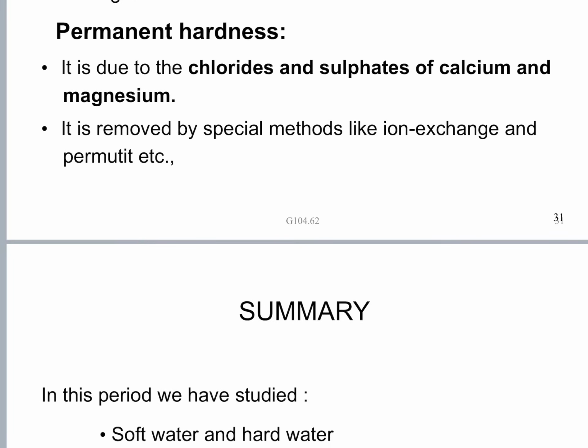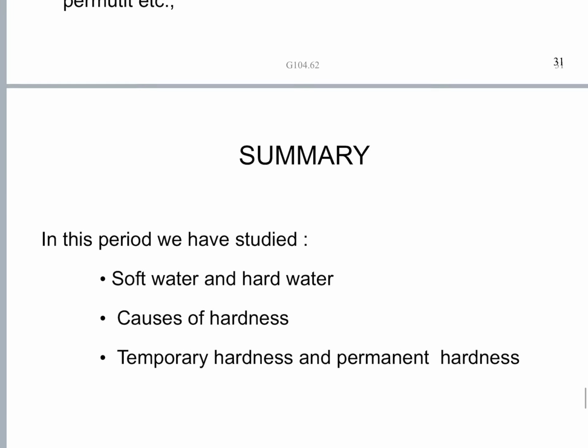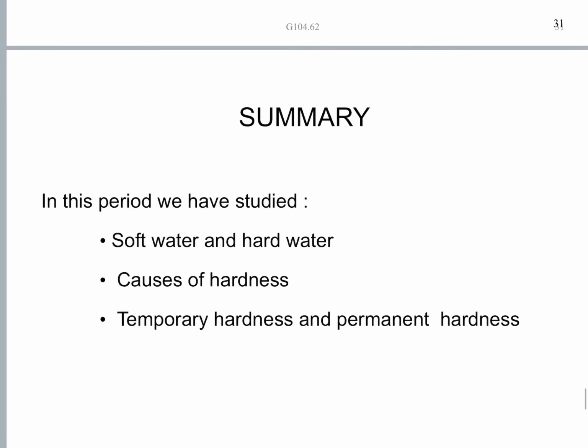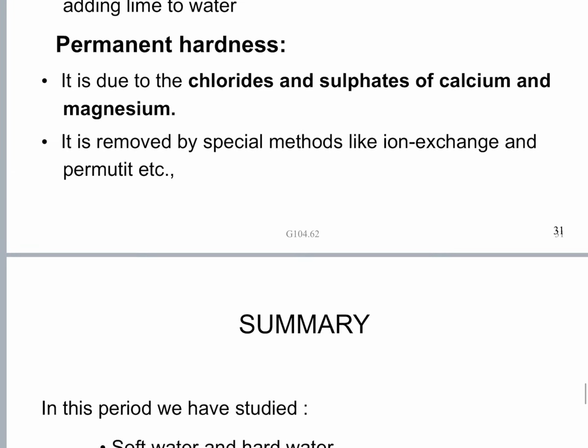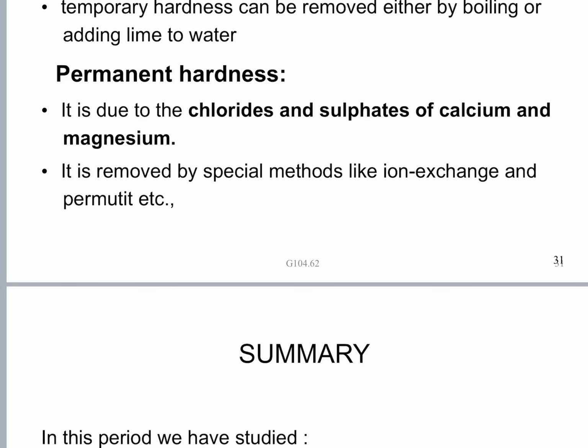So far, what have we studied? Since permanent hardness is caused by chlorides and sulfates, it's called non-carbonate hardness, whereas temporary hardness, which is caused by bicarbonates of calcium and magnesium, is called carbonate hardness.